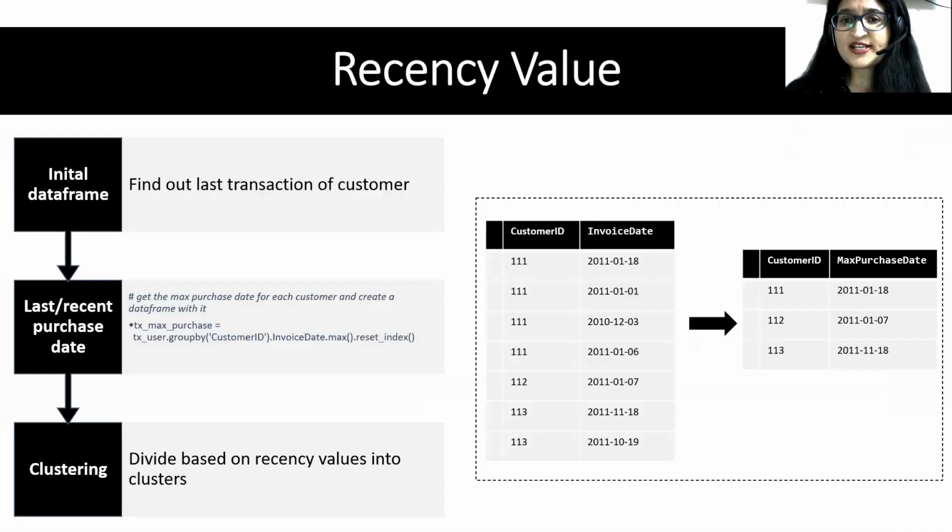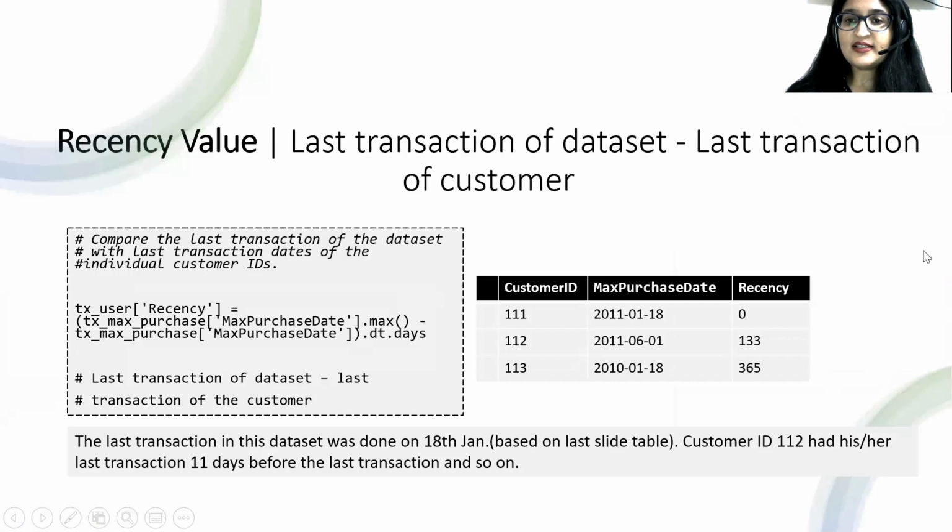See, for example, you can see here, this customer 111 has transacted on 4 dates. And the maximum purchase date, the most recent purchase date, is 18 Jan for the 111 customer. For 112, it is 7 Jan. For 113, it is 18 November, and so on. You can easily see from here. So basically, I am just trying to understand what is the maximum purchase date for each customer.